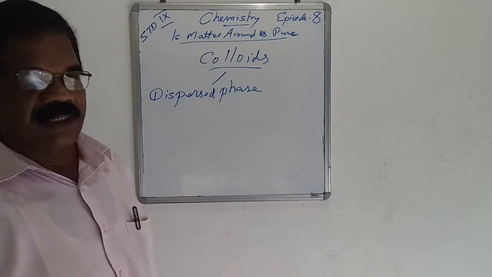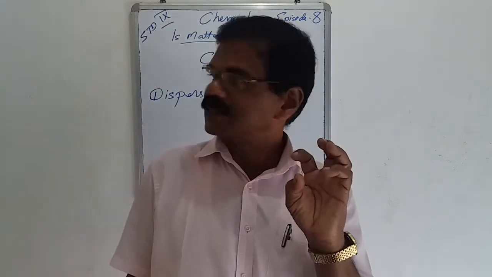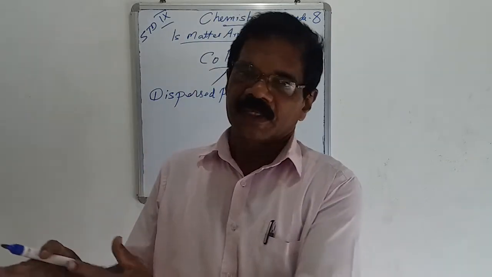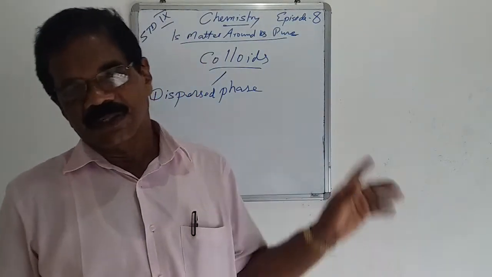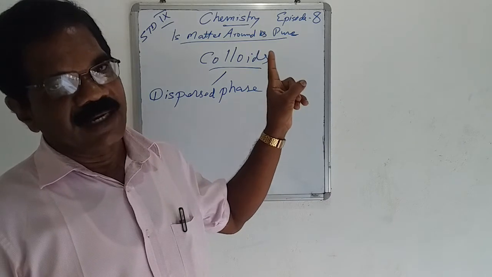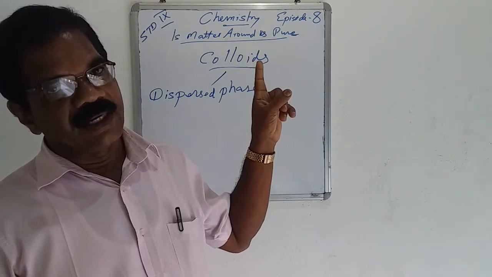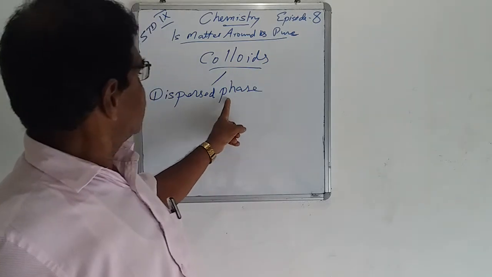In every solution, there are at least two components, a solute part and a solvent part. In colloids, the solute component is known as the dispersed phase.